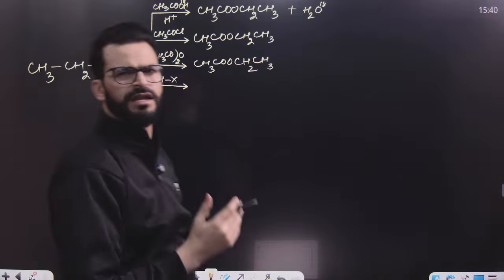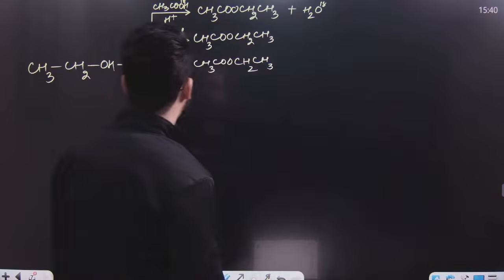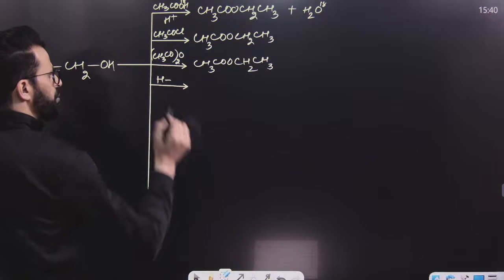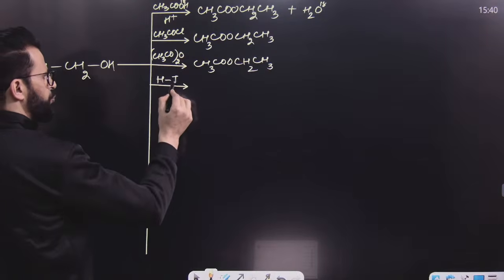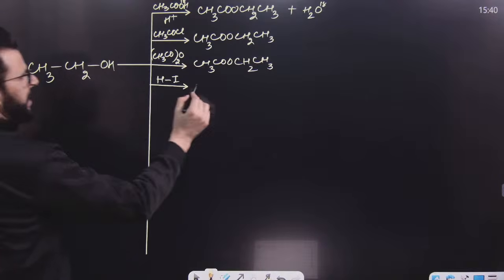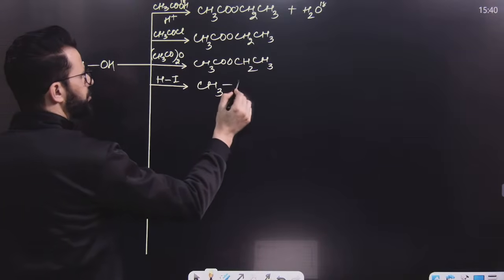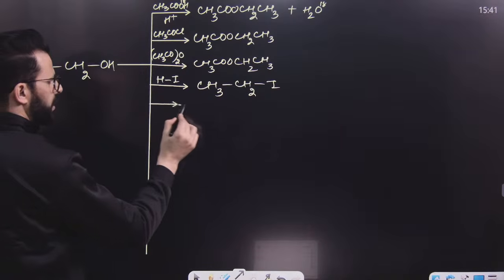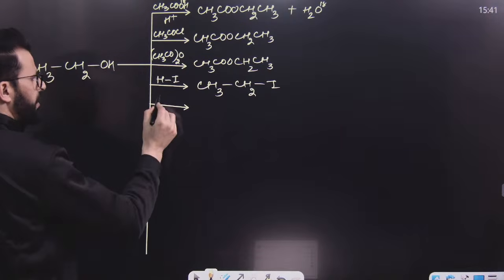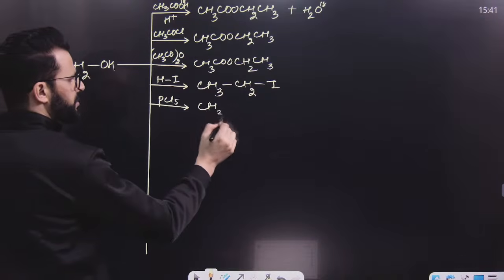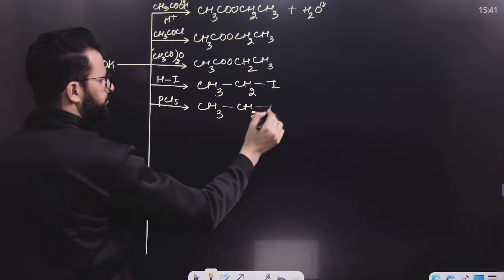After that, my dear lovely students, if this alcohol is treated with HX, it can be HCl, HBr, HI. As you know, among HCl, HBr, HI, HI is more reactive, so let me write down HI over here. What will be the product? Replace OH by I, so the product will be CH3CH2I. After this, if you are having PCl5, replace OH by Cl, so the product will be CH3CH2Cl.